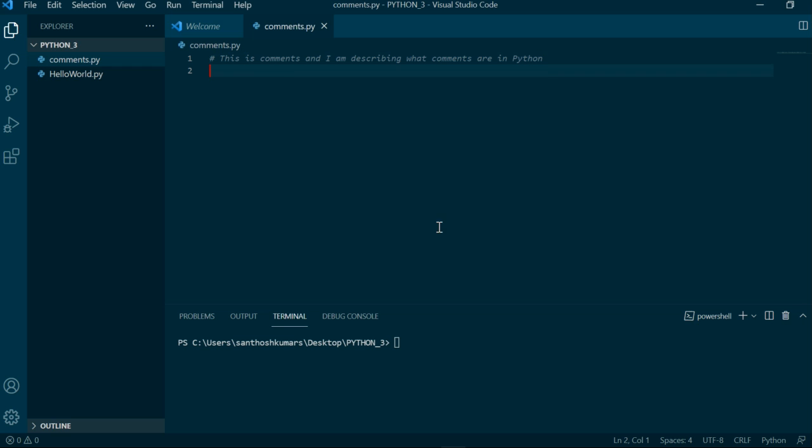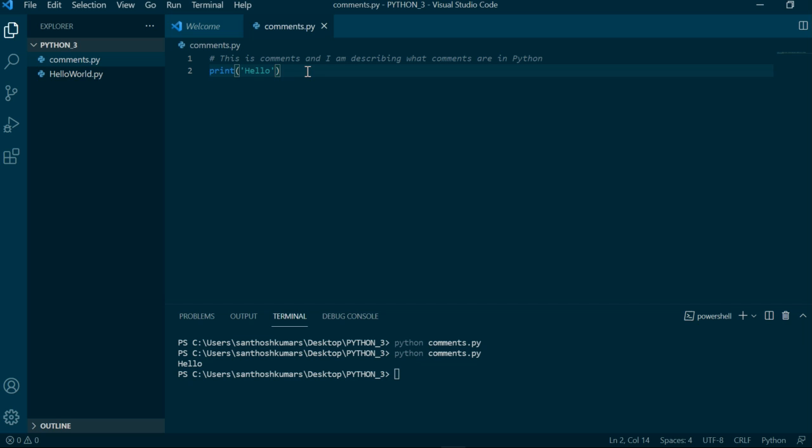Now I'll save this file and I'll execute this comments.py script. It prints nothing, and the interpreter ignores whatever line starts with a hash, as it is a comment. Now I'll write print hello. I'll save it and execute it. It prints only hello and it ignores the comments.